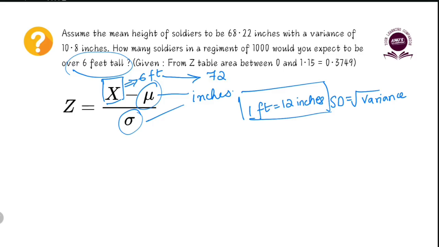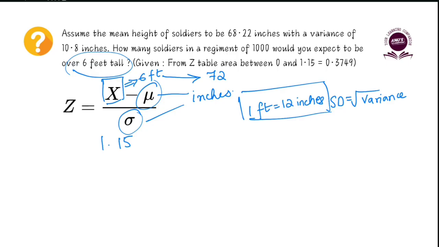So the mean is given. Standard deviation we can find as the square root of variance. X we have. So we have all the values and can substitute in this formula. It's a very simple subtraction and division case. So do the calculations on your own and check if we got the same answer. I got the z-score value as approximately 1.15. So this is the z-score value.